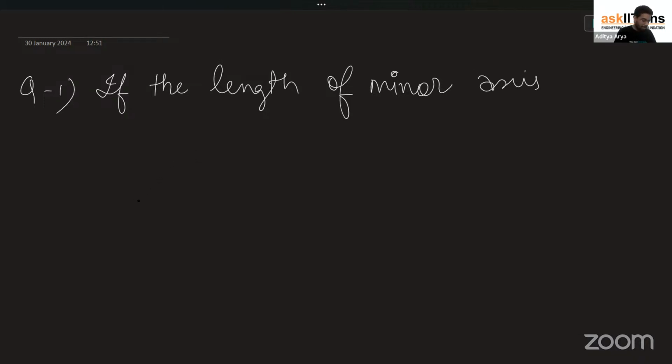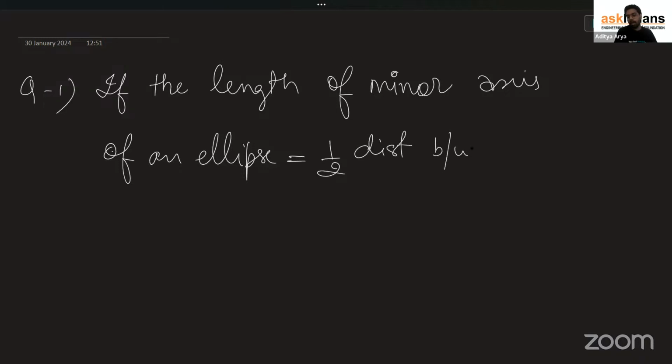Length of the minor axis of an ellipse is equal to half of the distance between the foci. Find the eccentricity.